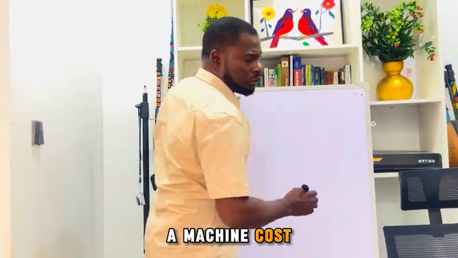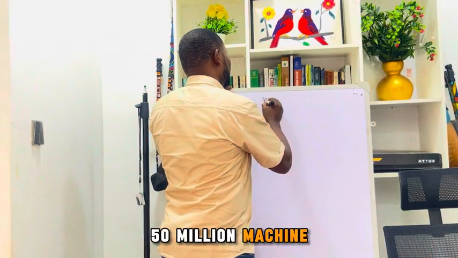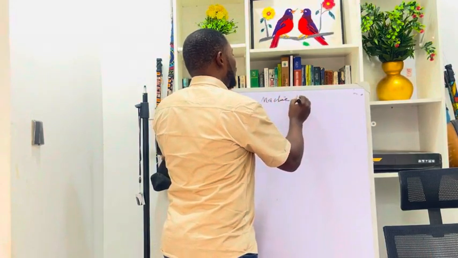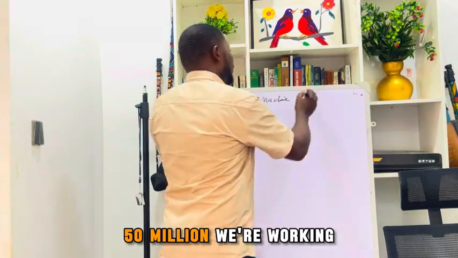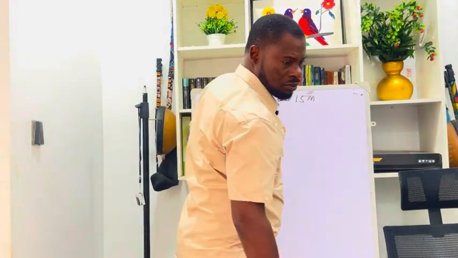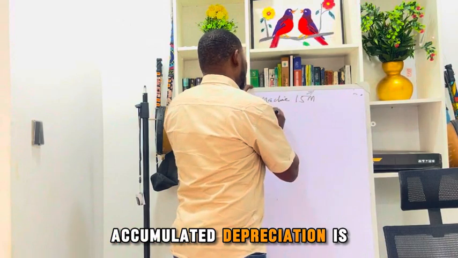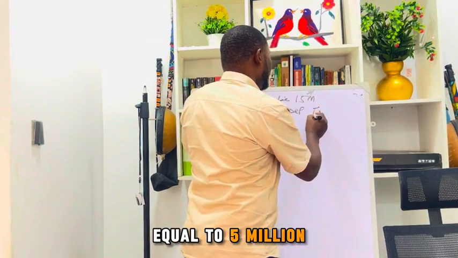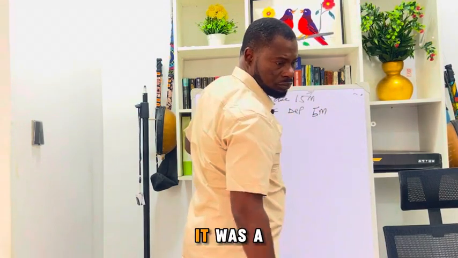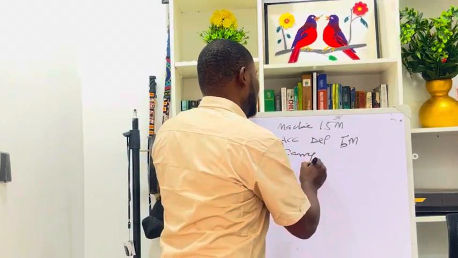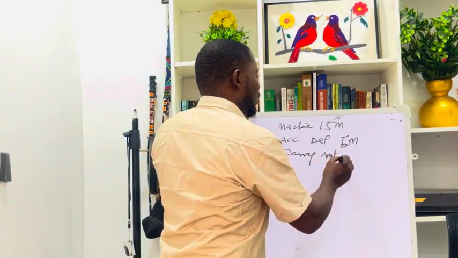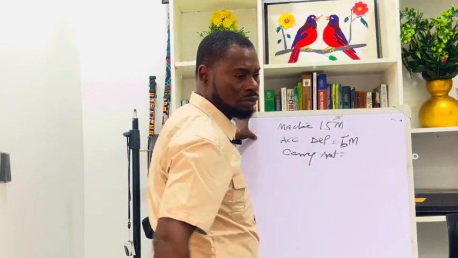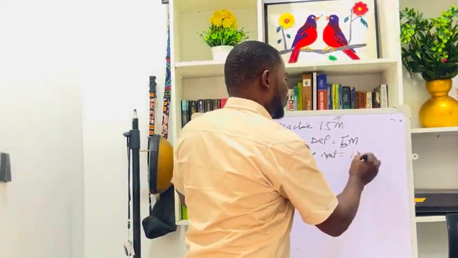Now let's look at a full practical example. A machine costs 50 million. We're working in dollars. Accumulated depreciation is equal to 5 million. We'll say carrying amount is equal to 10.